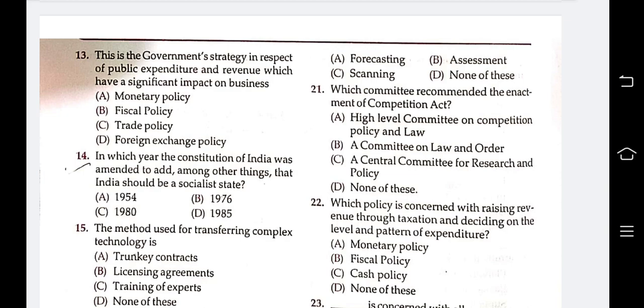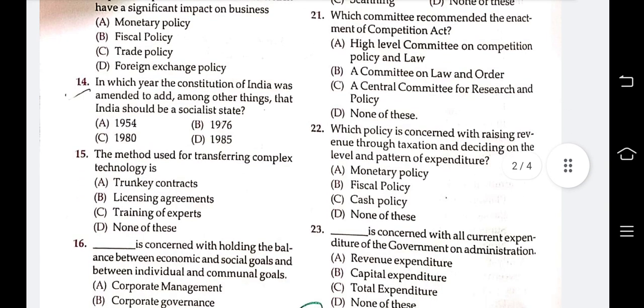In which year was the Constitution of India amended to add, among other things, that India should be a socialist state?